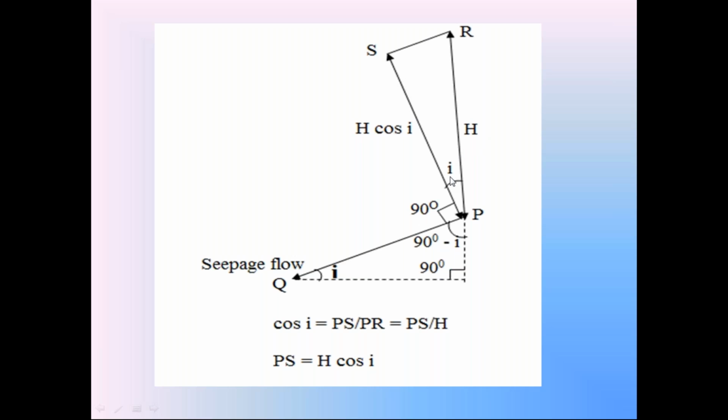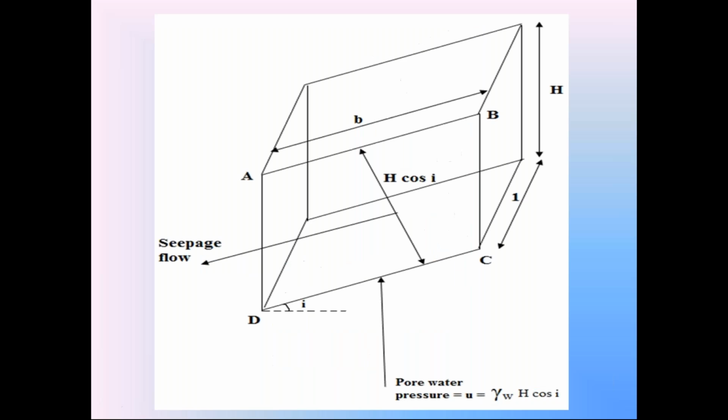In this triangle, cos I is equal to the adjacent side divided by the hypotenuse. The adjacent side is the perpendicular height, whereas the vertical hypotenuse is H. So the perpendicular height is equal to H cos I. So this is the perpendicular height of the soil prism to the direction of the seepage flow, that is H cos I. We are going to use this H cos I to find the magnitude of the pore water pressure acting on the soil prism.